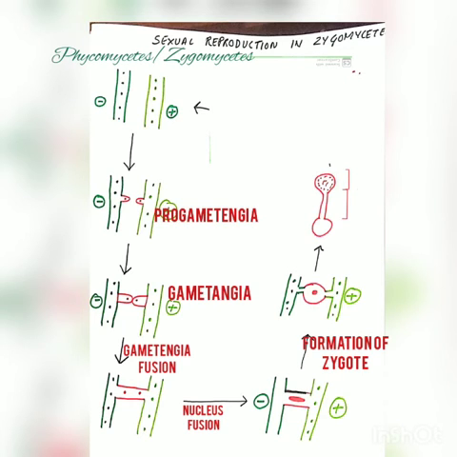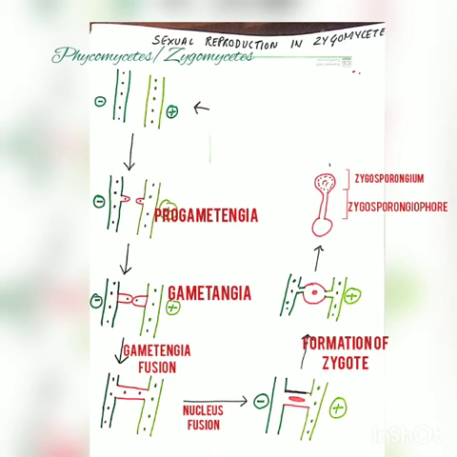The vertical structure is known as sporangiophore, but since it arises from a zygote, the structure will be known as zygosporangiophore, and the swollen part is known as sporangium, but since it also arises from a zygote, it will be known as zygosporangium.